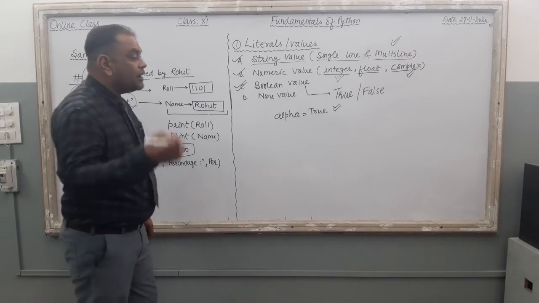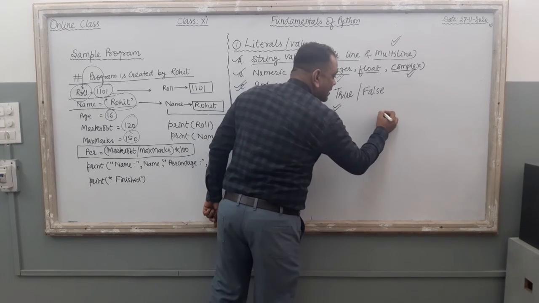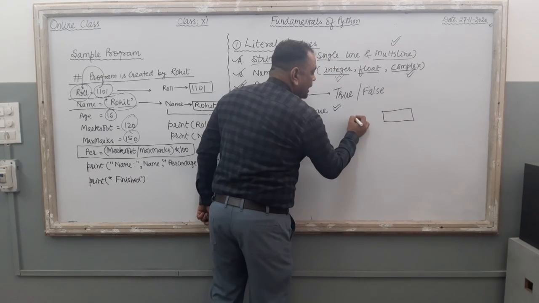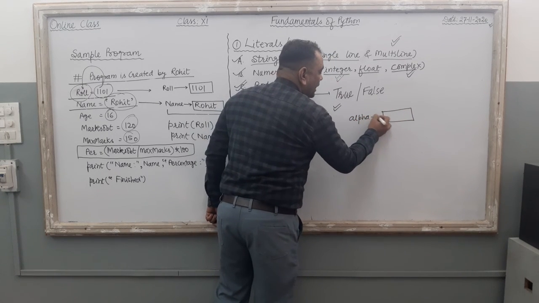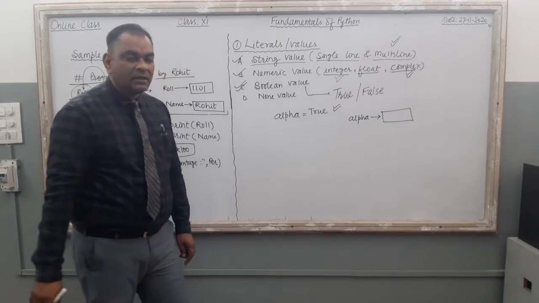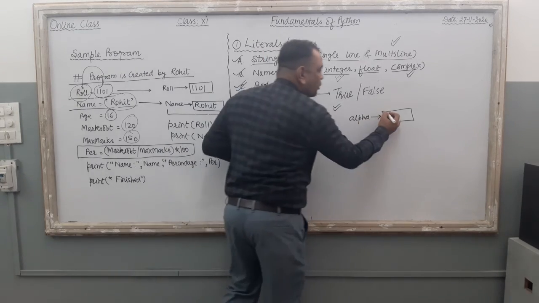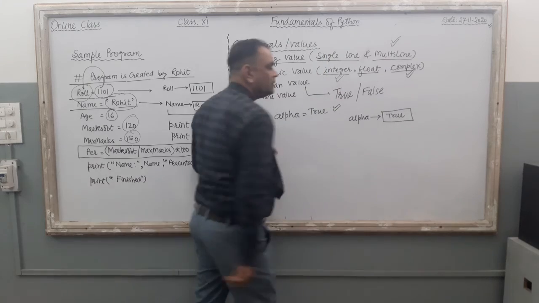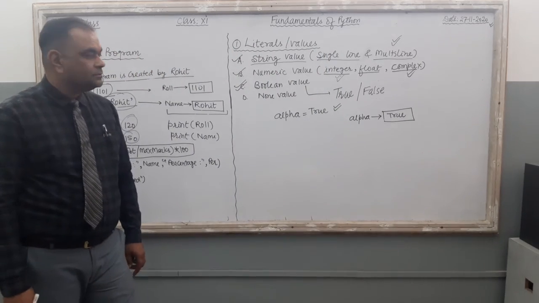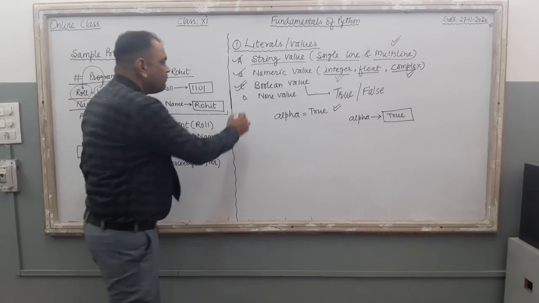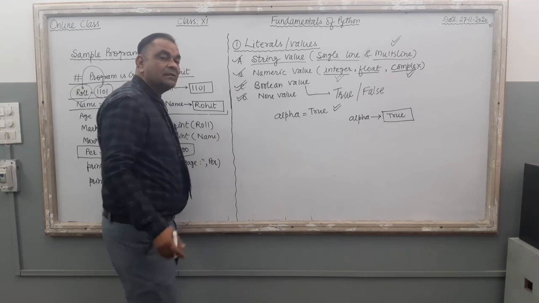Means what will happen in the alpha variable? The computer creates a slot for you. The name of the slot is alpha. This is the name of the slot, and this True is stored inside the slot. Done. Number 3. Number 4, None. We can supply None.